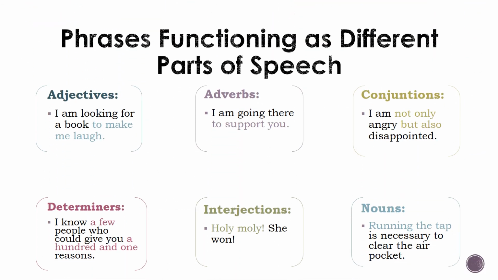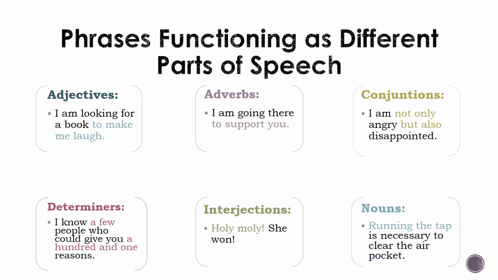Here is a list of the parts of speech with an example of a phrase functioning as each one. About adjectives, to make me laugh is an example of an infinitive phrase functioning as an adjective. It describes a book. Phrases commonly function as adjectives. About adverbs, to support you is an example of an infinitive phrase functioning as an adverb. It is an adverb of reason.